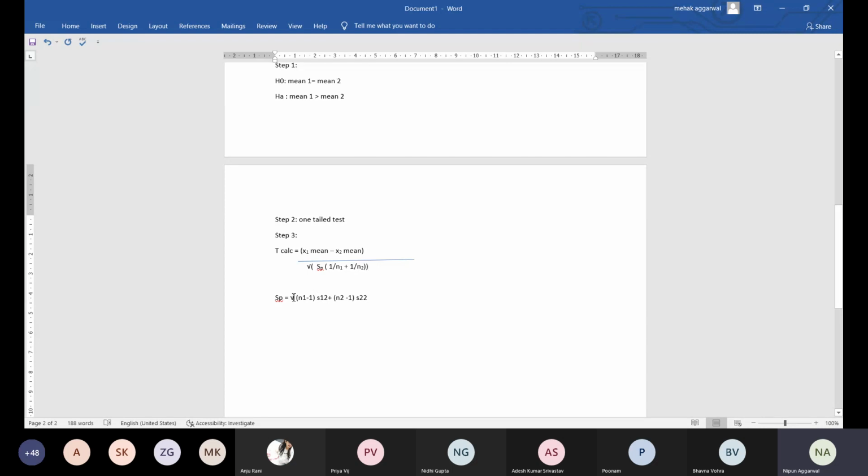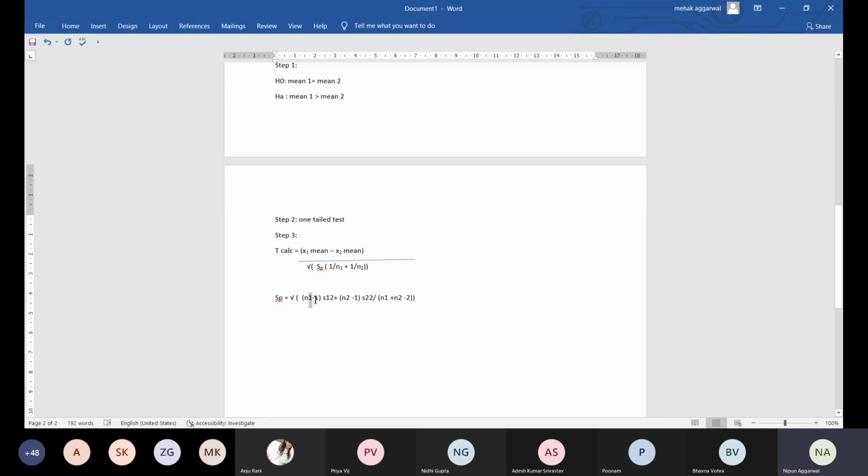It is under root of N1 minus 1 S1 square plus N2 minus 1 S2 square divided by N1 plus N2 minus 2, and the complete under root. So that will be the formula for SP.